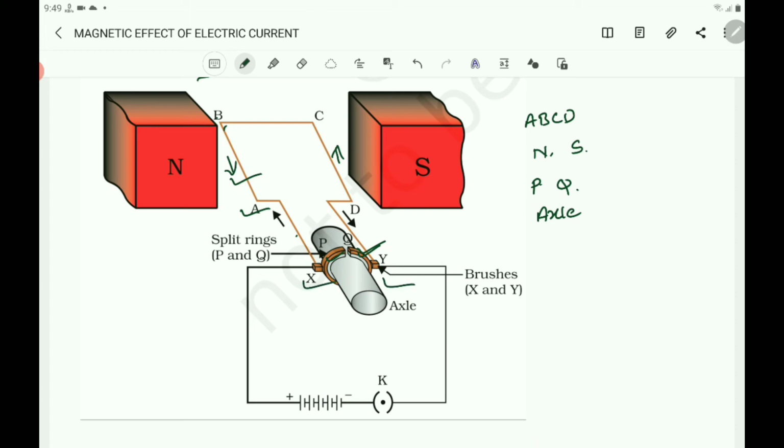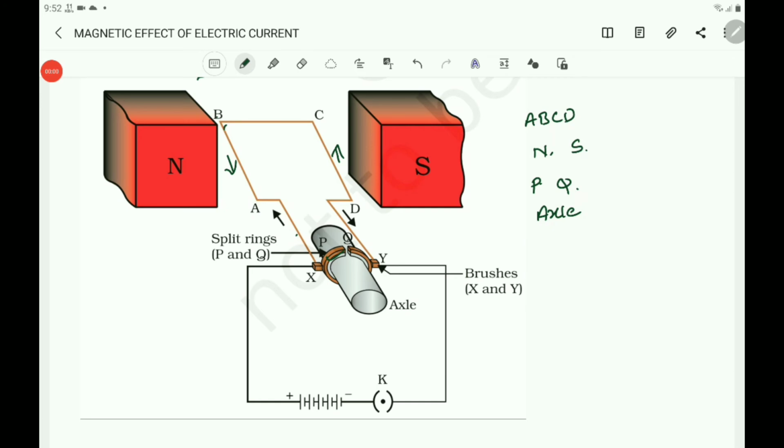The brushes maintain a sliding contact with the split rings. It allows a continuous flow of current from the external battery to the armature coil. That is the function of the brushes. Then what is the function of the split ring? The split ring reverses the direction of current in the armature coil after every half rotation. Means it acts as a commutator.